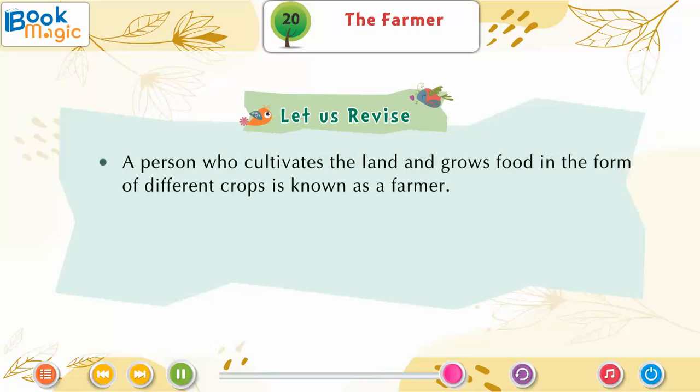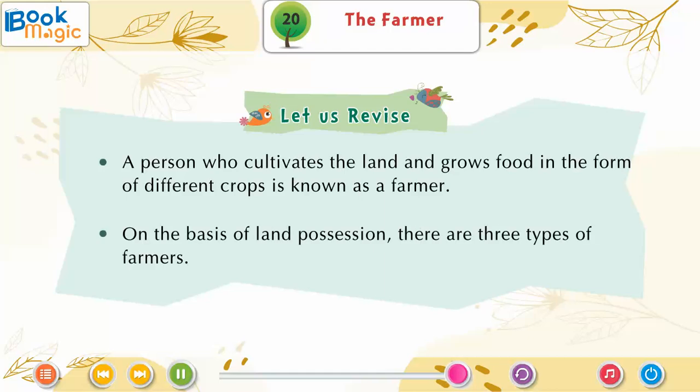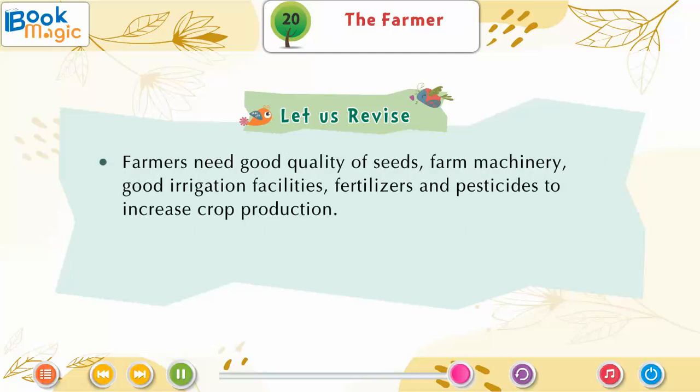Let us revise. A person who cultivates the land and grows food in the form of different crops is known as a farmer. On the basis of land possession, there are three types of farmers. Farmers need good quality seeds, farm machinery, good irrigation facilities, fertilizers, and pesticides to increase crop production.